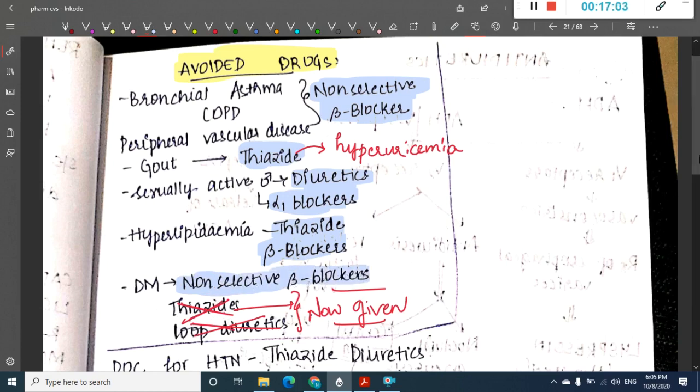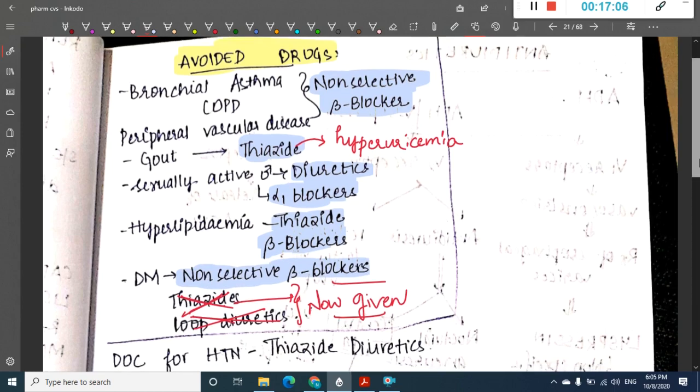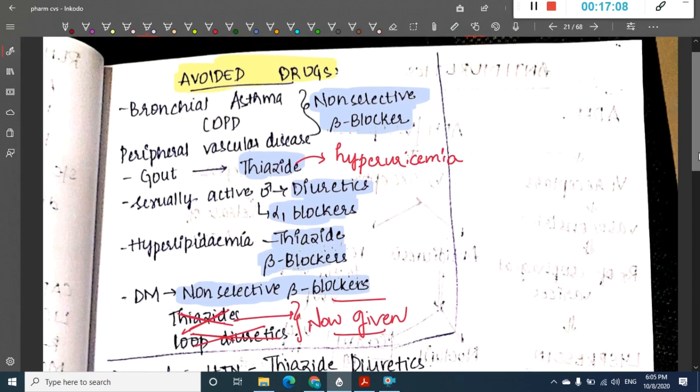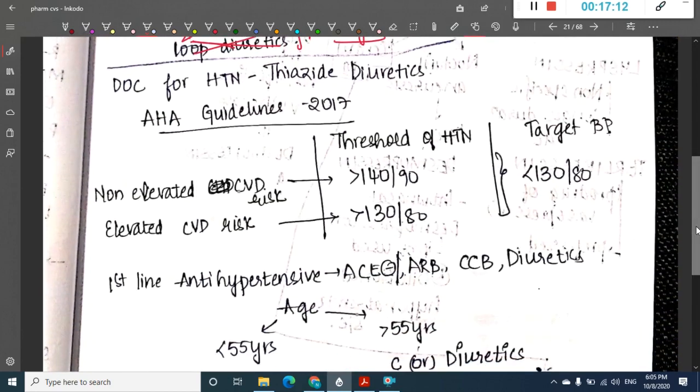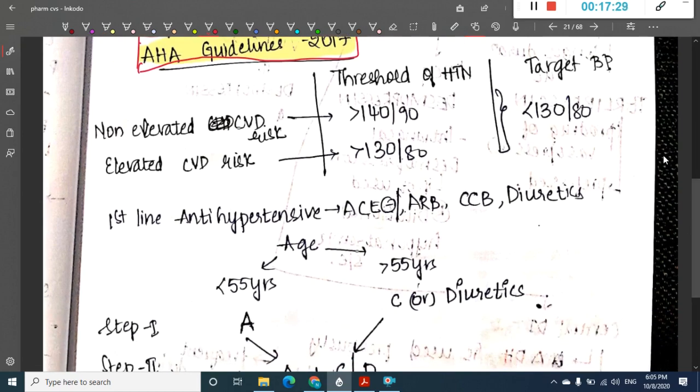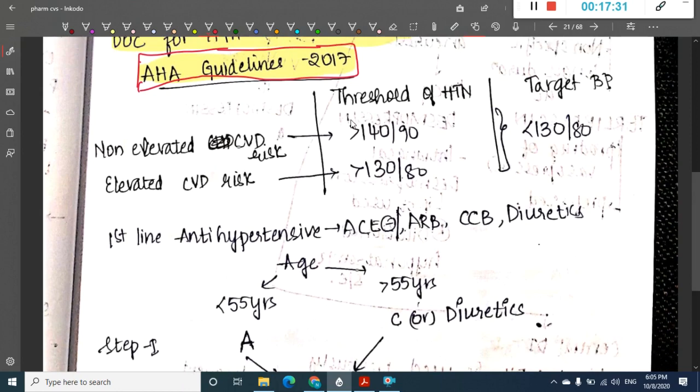Okay, so these are the avoided drugs in hypertension. Now, what is the drug of choice for hypertension? The drug of choice for hypertension is thiazide diuretics. Now we will see the AHA guidelines. What are the American Heart Association guidelines? According to these guidelines, what is the threshold of hypertension?